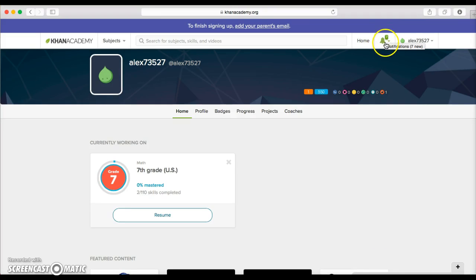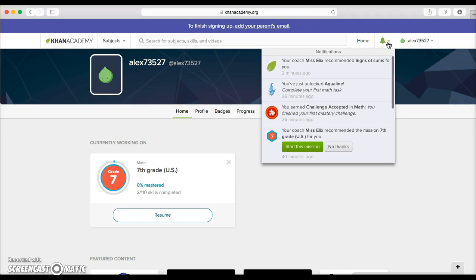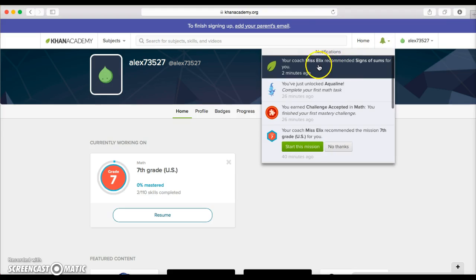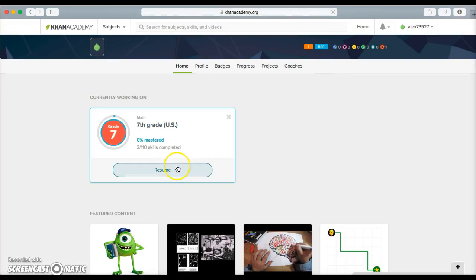Up here at the top, this is their notifications. It kind of works like Facebook. As soon as they get notified that they've either done something well or their teacher wants them to work on something, they'll get a notification, and you click on that. And then it says, your coach recommended signs of sums for you. So you can click on that and then hit resume.